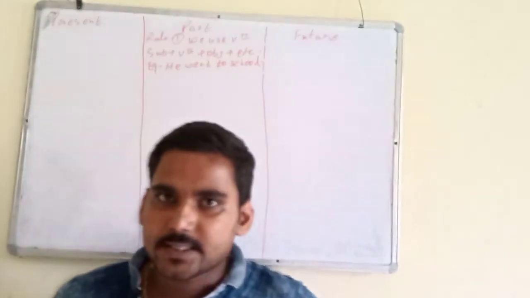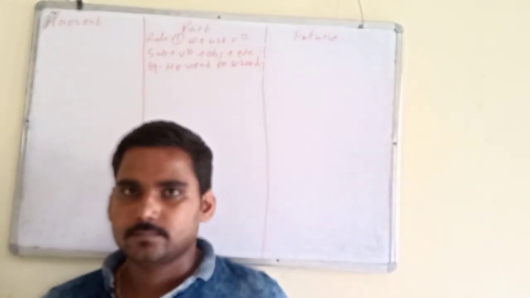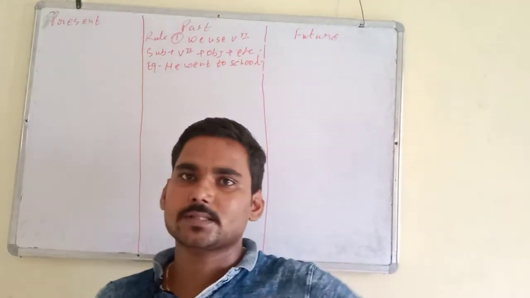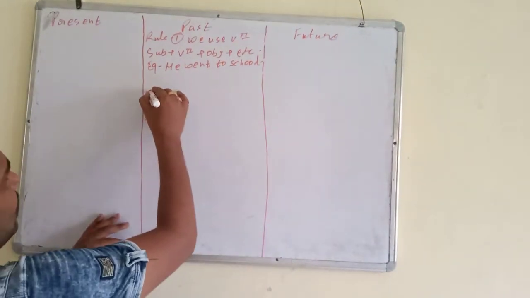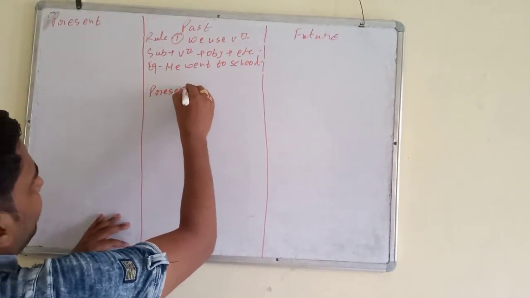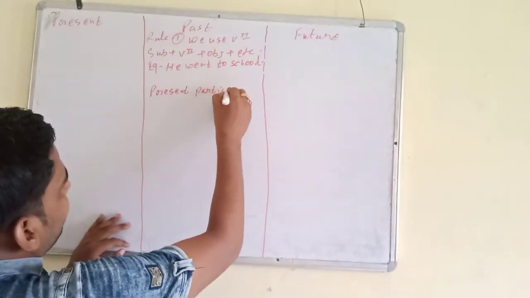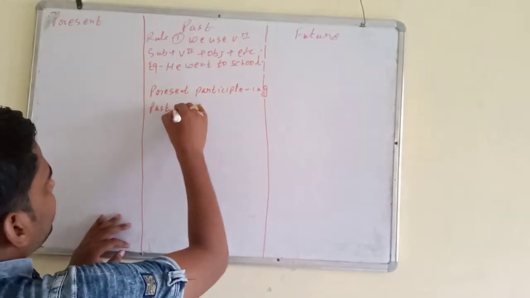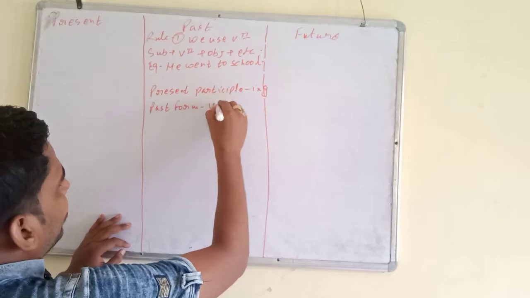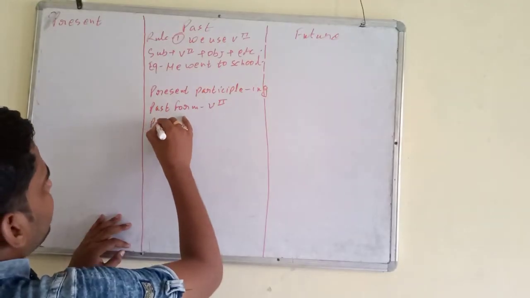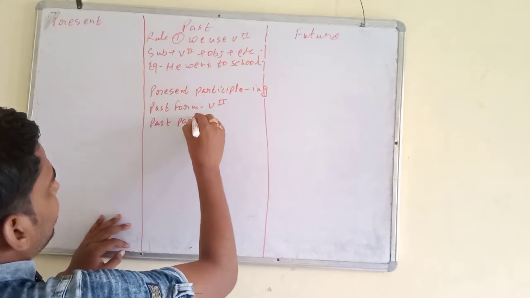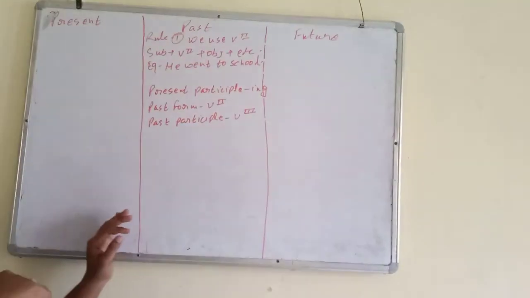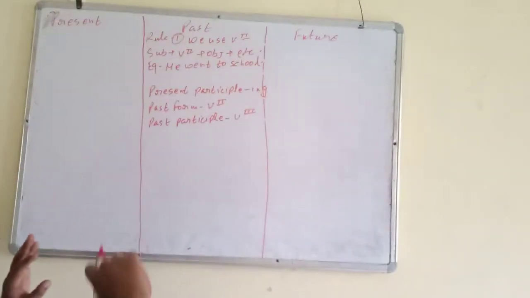Present participle form means ing form, past form means second form, and past participle form means third form. I am writing here: present participle means ing form, past form means second form, and past participle form is third form. This is the difference. In many exams this question can come.